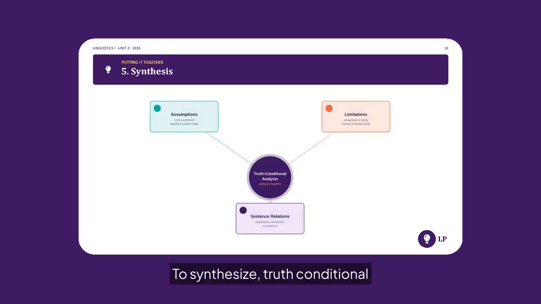To synthesize, truth conditional analysis links meaning to conditions in the world. It is built on assumptions about reference, correspondence, and objectivity, yet faces limits with paraphrase and vagueness. Within this framework, we classify sentence relations as paraphrase, entailment, or contradiction, depending solely on their truth conditions.